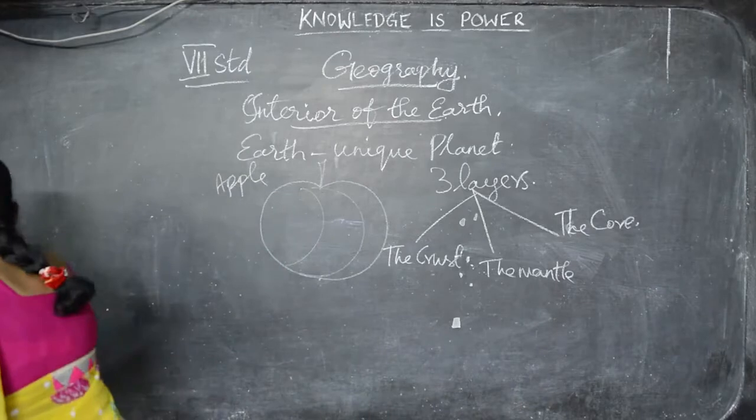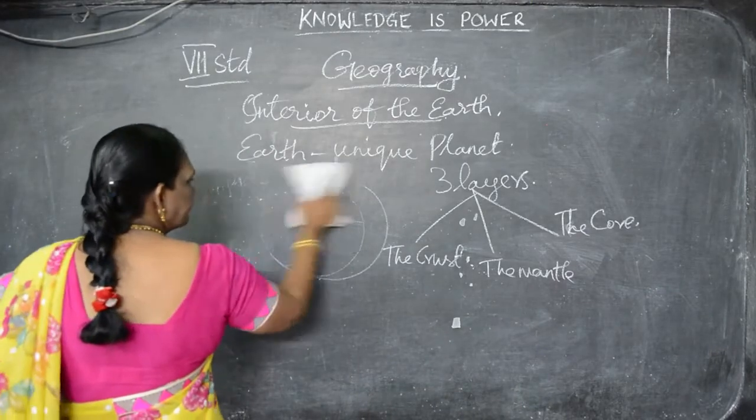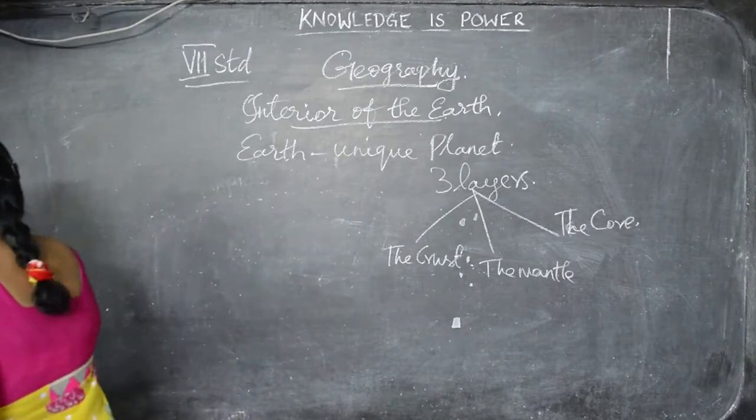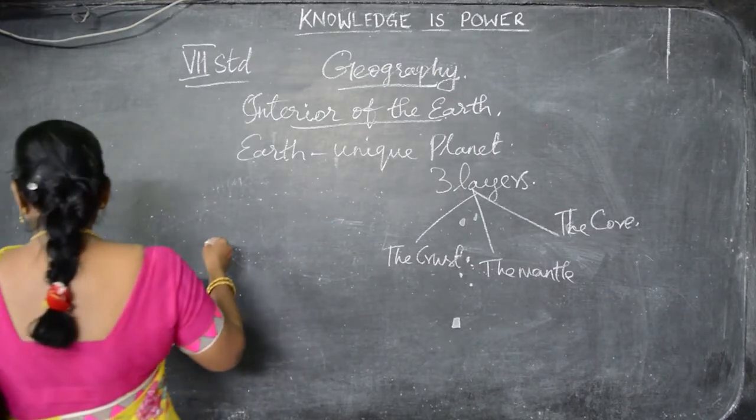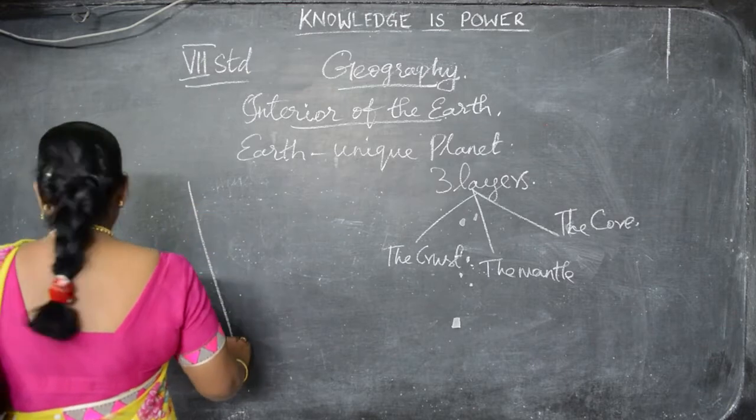Here, in the next page you can see it is the outermost layer.